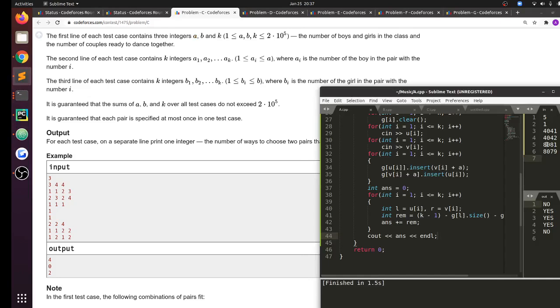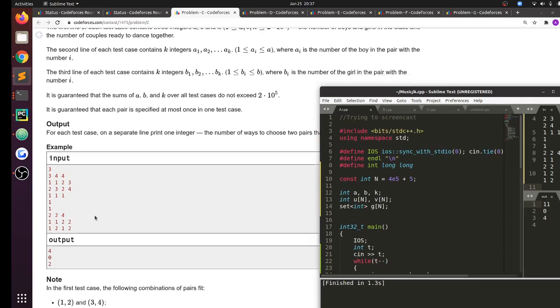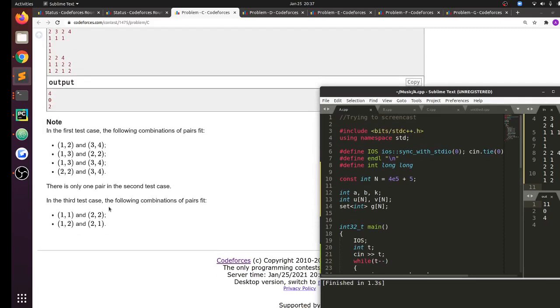So I don't even need a set if this works. Okay, no, it does not seem to be working. Okay, so basically selecting 1 1 and 2 2, I'm counting it twice.